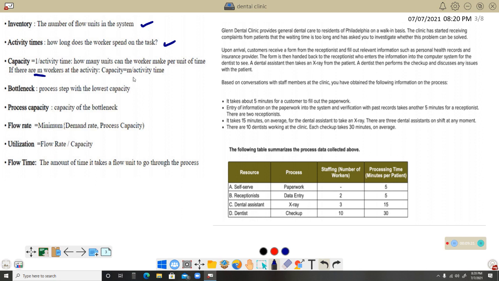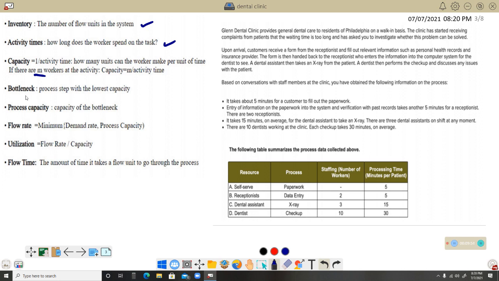One important thing is that as far as our data is concerned, for the self-service area, there are no workers. Don't consider it as 0. Don't take it as 0 and substitute 0 by activity time, which is not defined. So in that particular case, if there are no staffing members, we just take 1 by activity time. Understand that. That is one of the important things. Generally, students may get confused that if there are no workers, we consider it to be 0, and 0 by activity time, as per mathematics, is not defined, or we call that infinity, right?